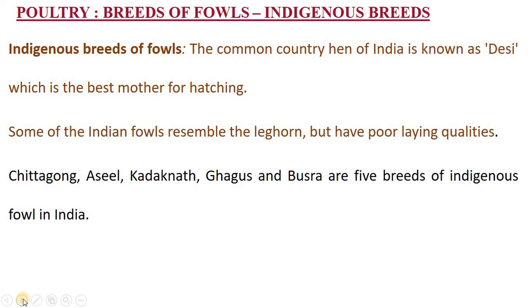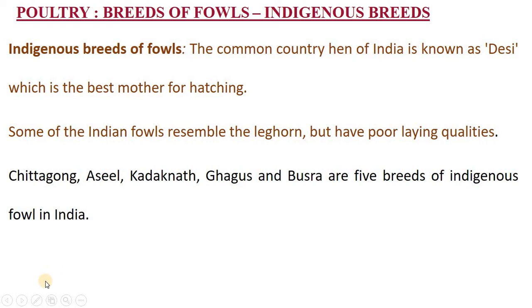Some of the Indian fowls resemble the white leghorn, but have poor laying qualities. To name some of the exotic breeds, there are the English class, the American class, and the Mediterranean class, etc. These are part of the exotic breeds, and we have the Desi breeds, or the indigenous breeds, or the native breeds. So we have the Chittagong,